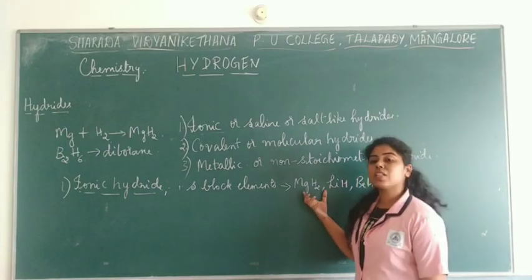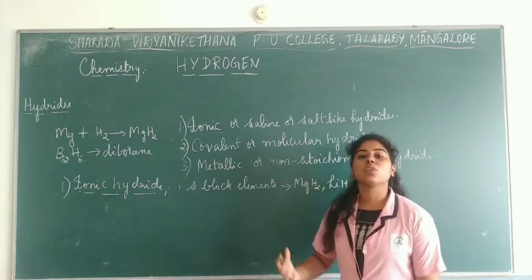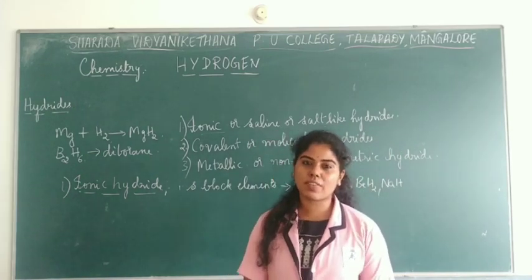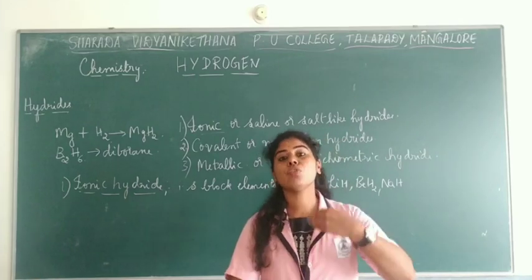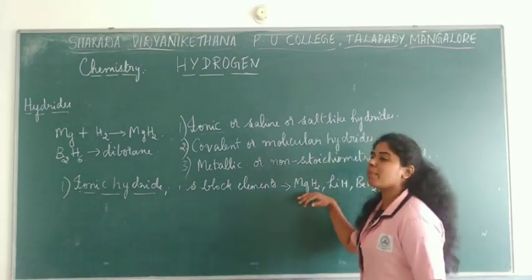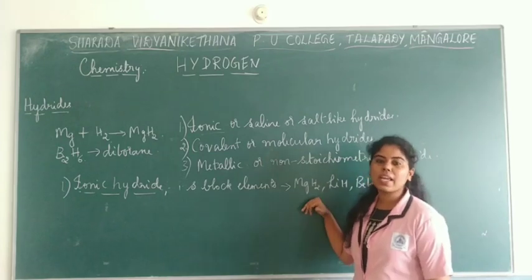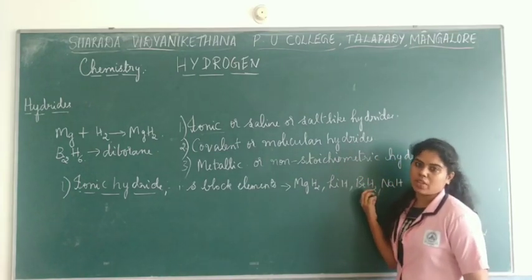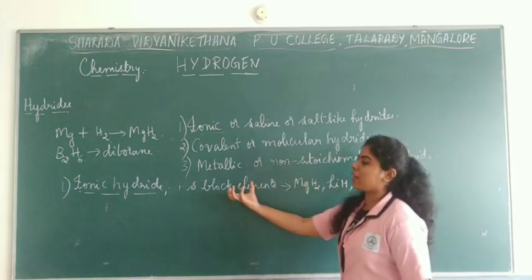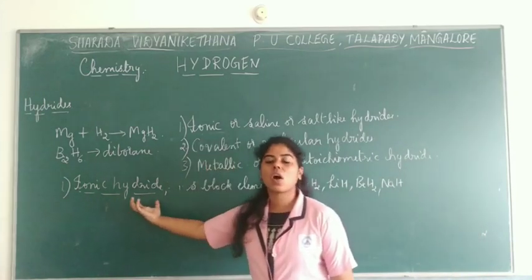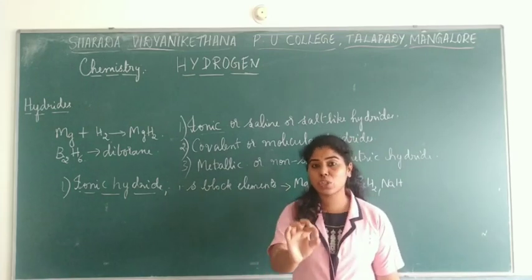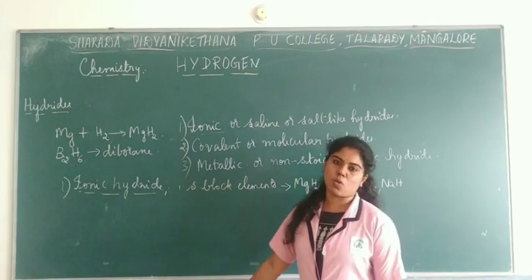All these are examples for S block elements. Why S block elements? Because these are usually electropositive in nature. What do you mean by electropositive? The tendency to lose electrons. So these elements tend to lose electrons very easily, and that's how they form their own hydrides. So this is one type, that is ionic hydride. Ionic hydrides are formed by the electropositive elements, specially the S block elements.